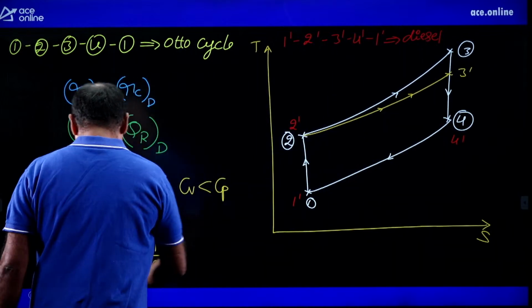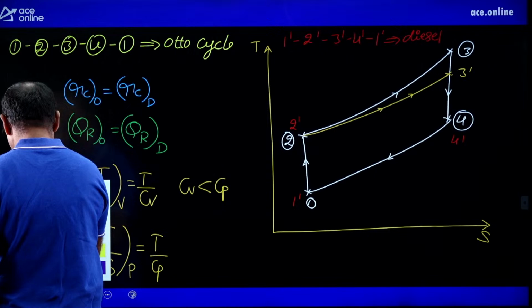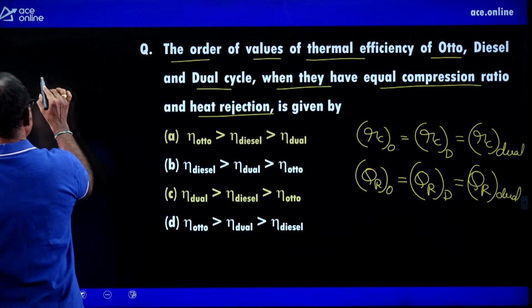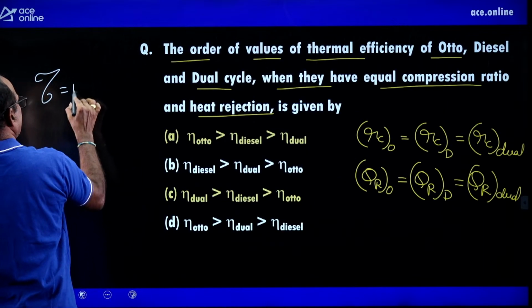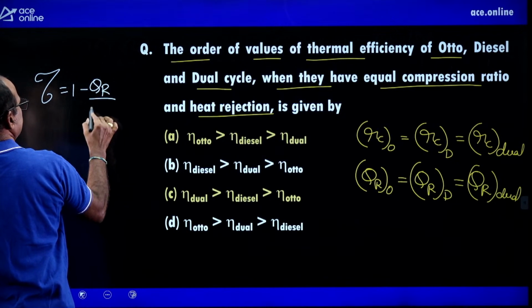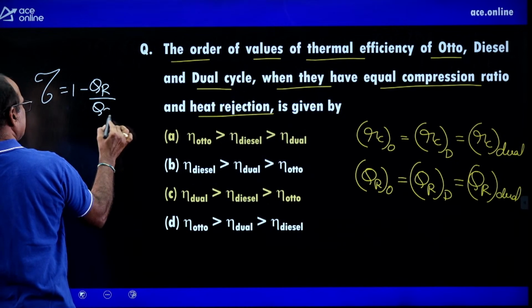Okay. Then what is the efficiency? You know, efficiency of any cycle equals 1 minus heat rejection by heat supplied.